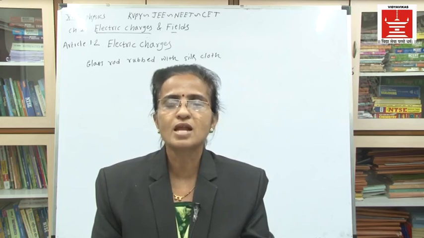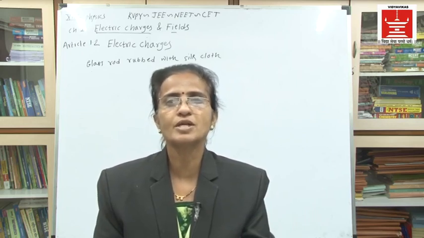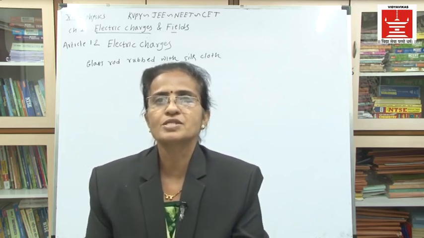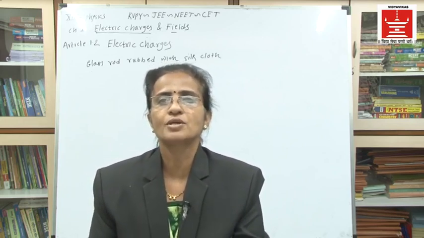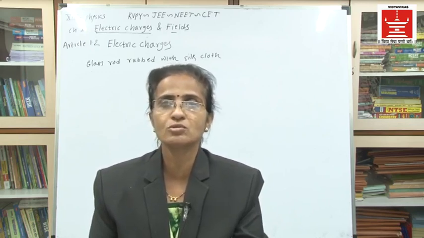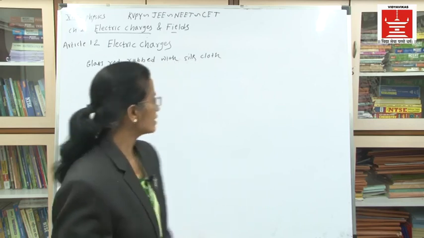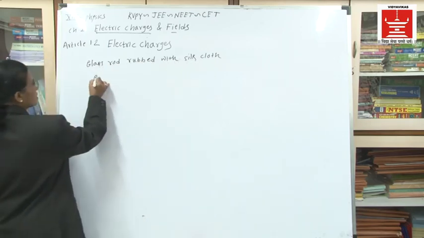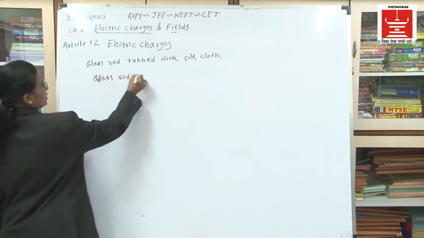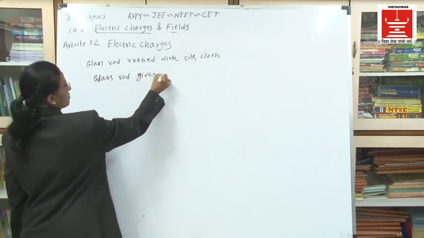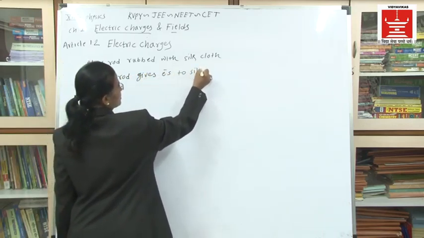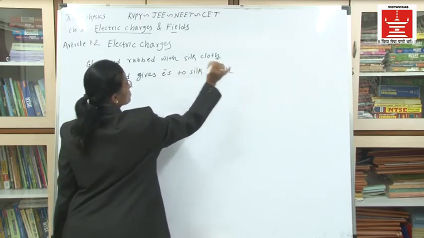And this glass rod gives some electrons to the silk cloth. The substance which gets the electrons becomes negatively charged, because what is the charge on electrons? Negative charge. Here the glass rod gives electrons to the silk cloth.